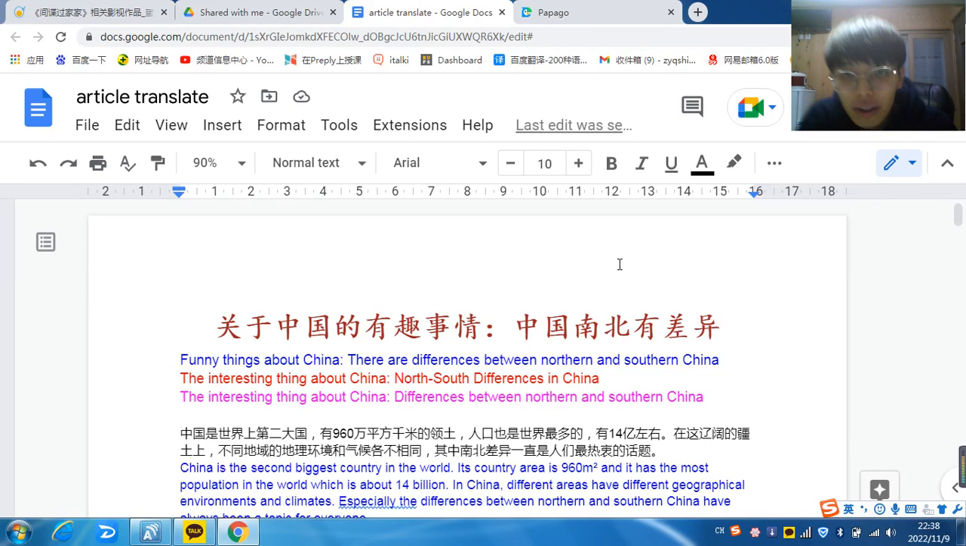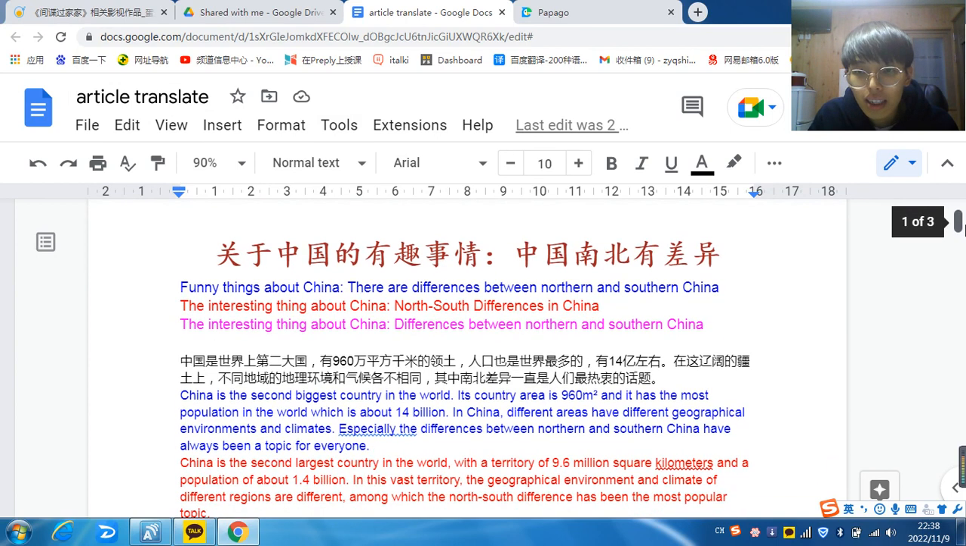Today I'm going to translate an article. This article is a Chinese article, and the title of the article is: the interesting thing about China: the differences between northern and southern China.